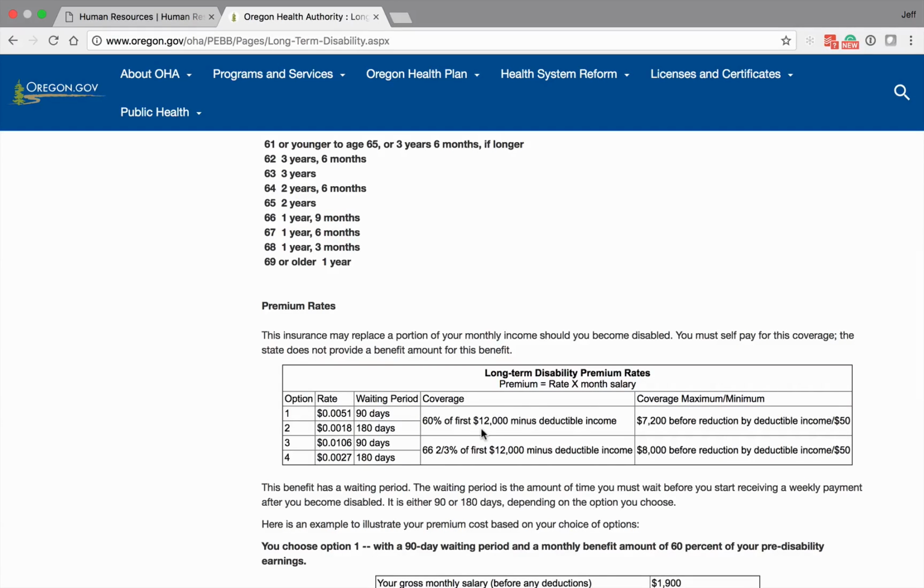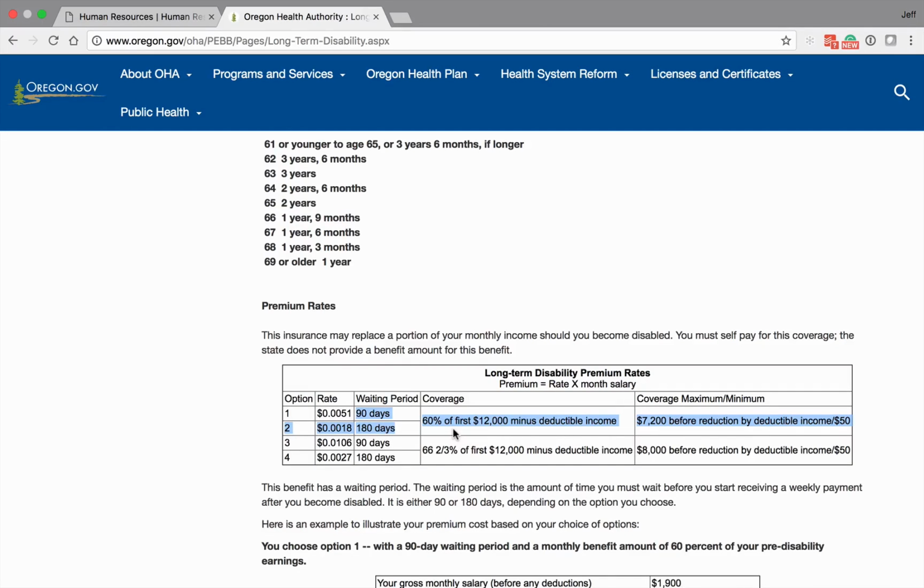You'll notice on the screen the long-term disability premium rates. How those differ are in the waiting period. There are 4 different plans, and also the rate and the coverage. The first 2 plans: one has a 90-day wait period and pays 60% of the coverage. That premium rate is 0.0051 of your monthly salary.